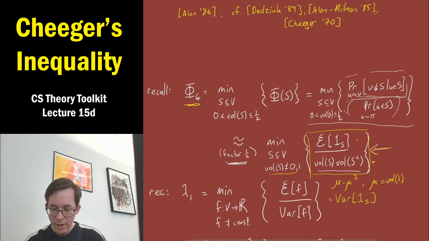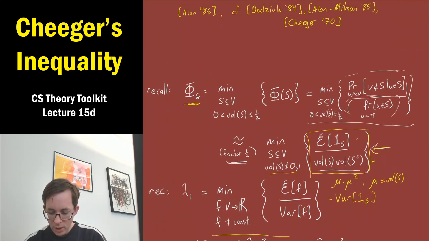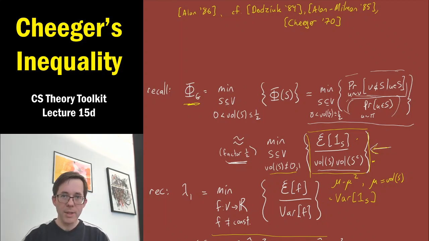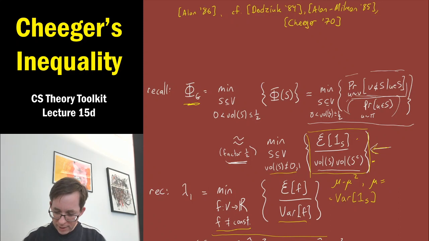It's interesting to compare that to, as we saw, this quantity here, which is the same minimization program, except instead of minimizing over indicators of subsets, you minimize over all real valued functions f on the set of vertices. Again, excluding the trivial case of constant functions, which would make this denominator 0. And let me just tidy this up a little bit.